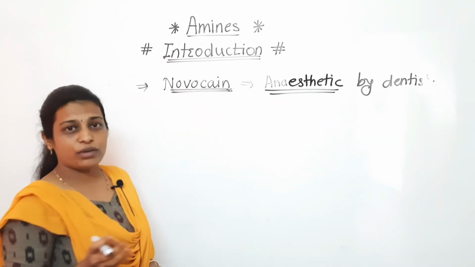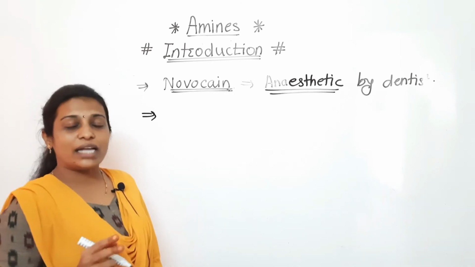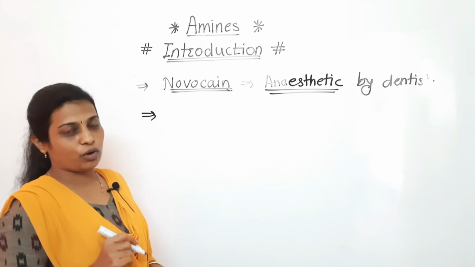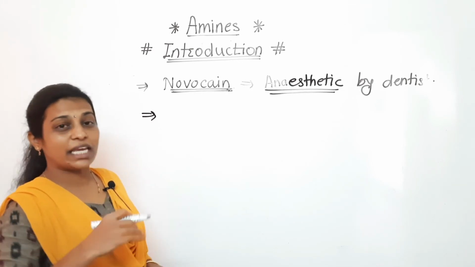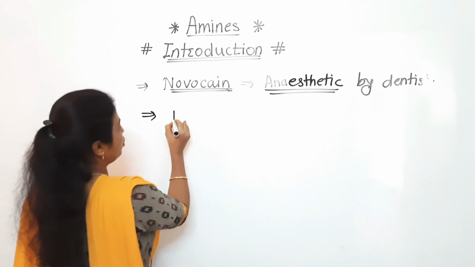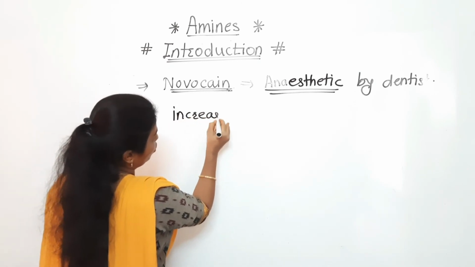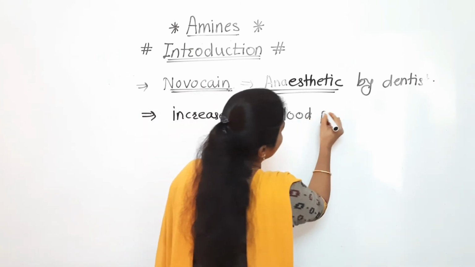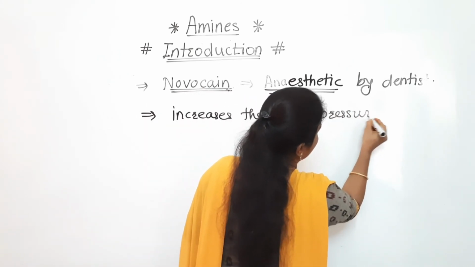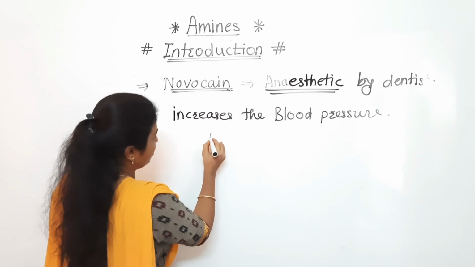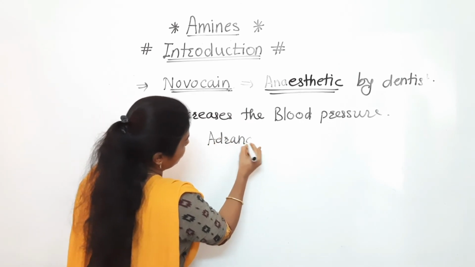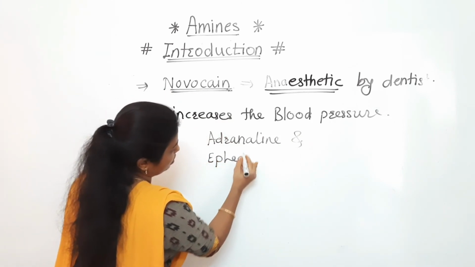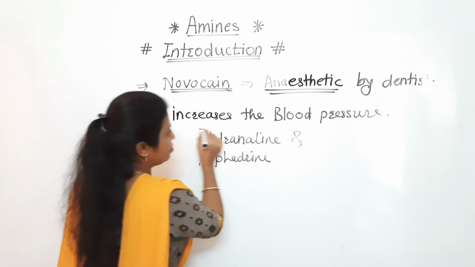It is very important from the objective point of view. Two other very important amines are biologically important, as they have a role in increasing the blood pressure. Their names are adrenaline and ephedrine.